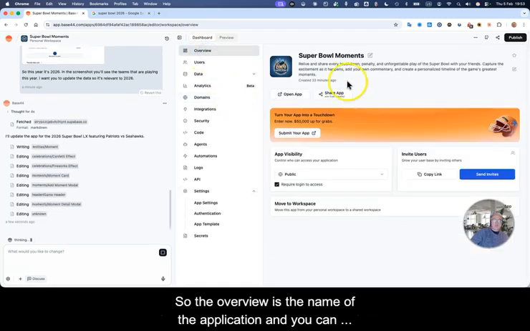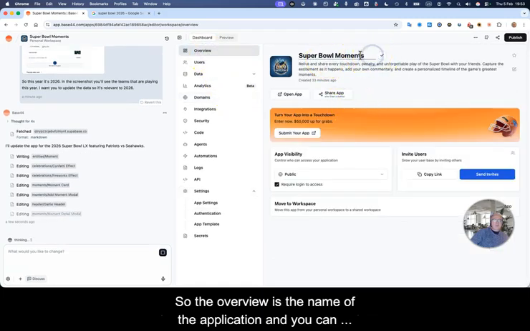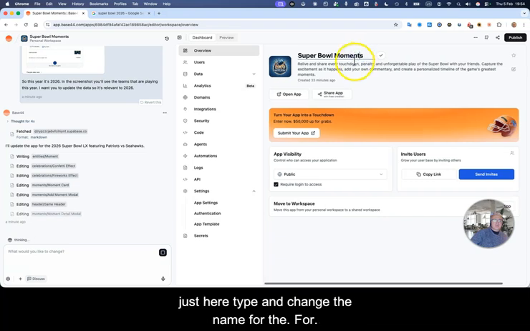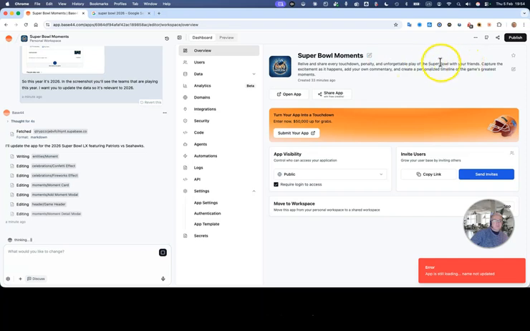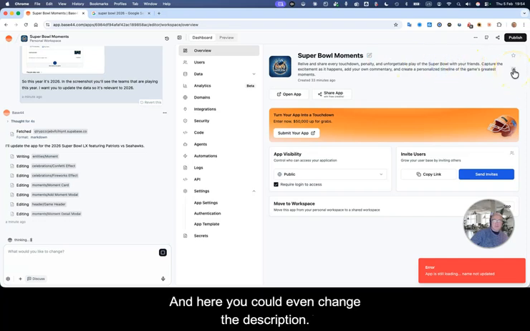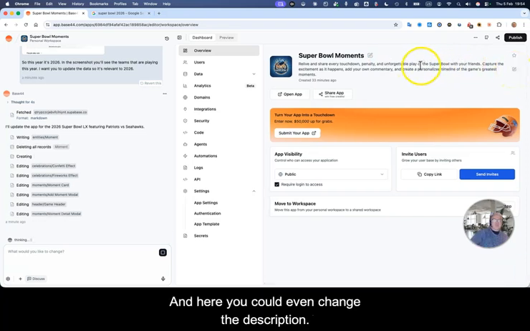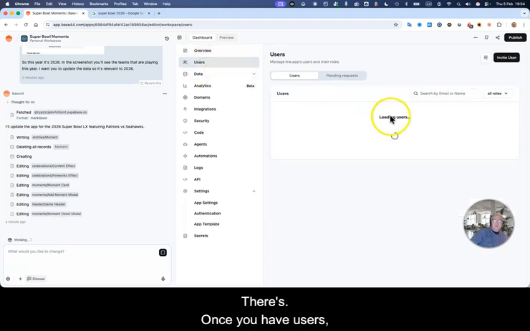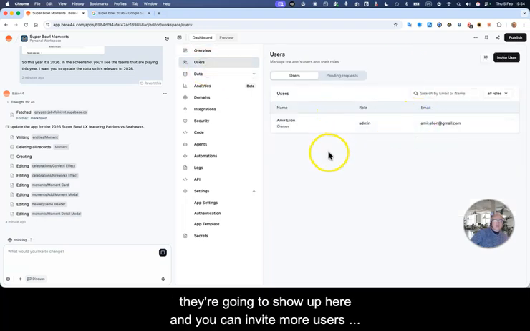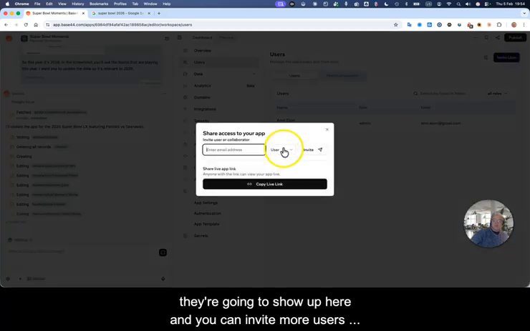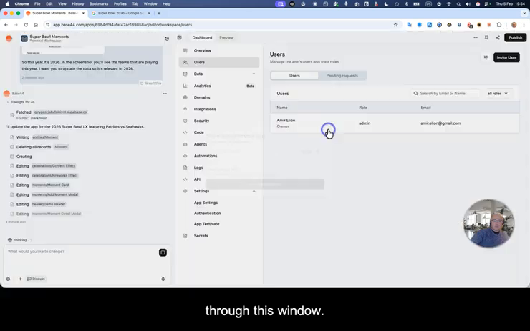So the overview is the name of the application, and you can just type here and change the name if I'm happy with this name. And here you could even change the description.